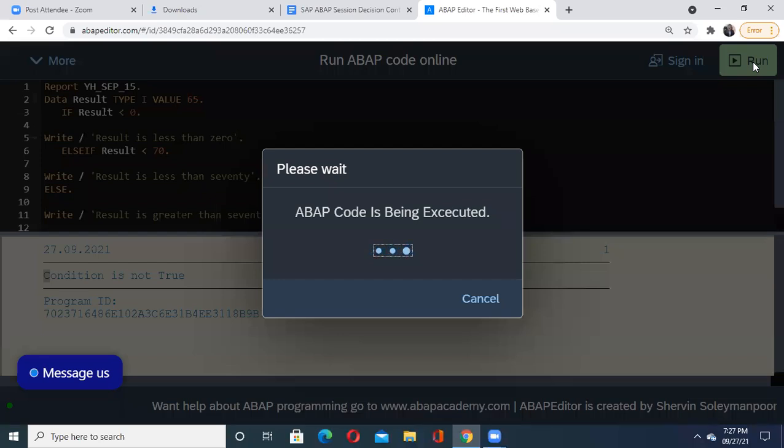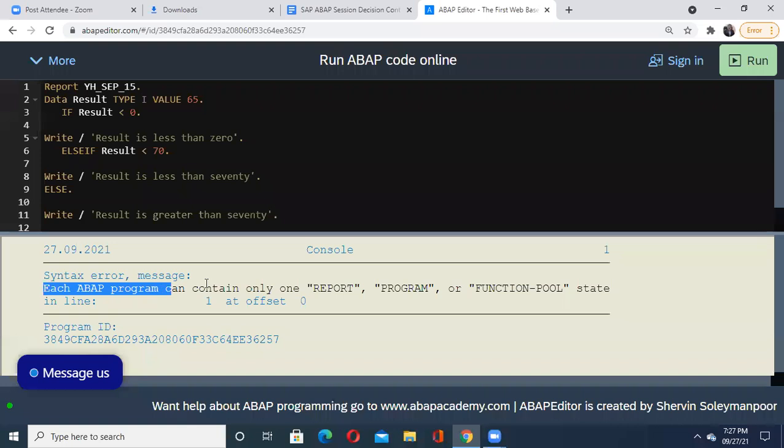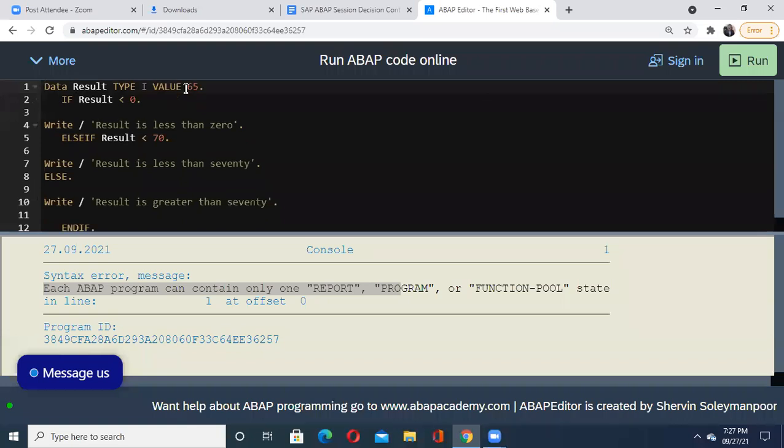Let me show you. Each ABAP program contains only one report program or function statement. It means that any ABAP program can have only one name, just like a human being has only one actual original name. So report is used to indicate that program name. Currently we are using this ABAP code online, and this particular editor assumes a default name for the program. But when you write in ABAP, definitely you need to write the first statement as report.